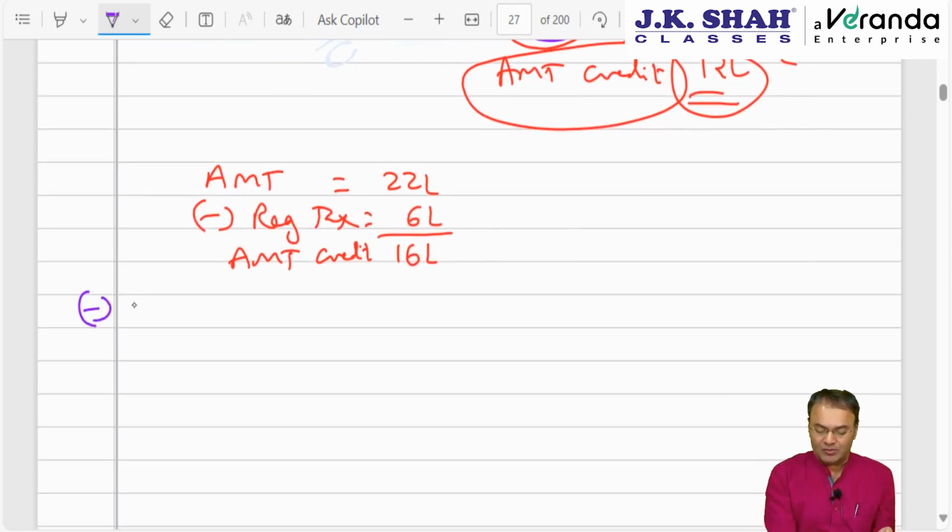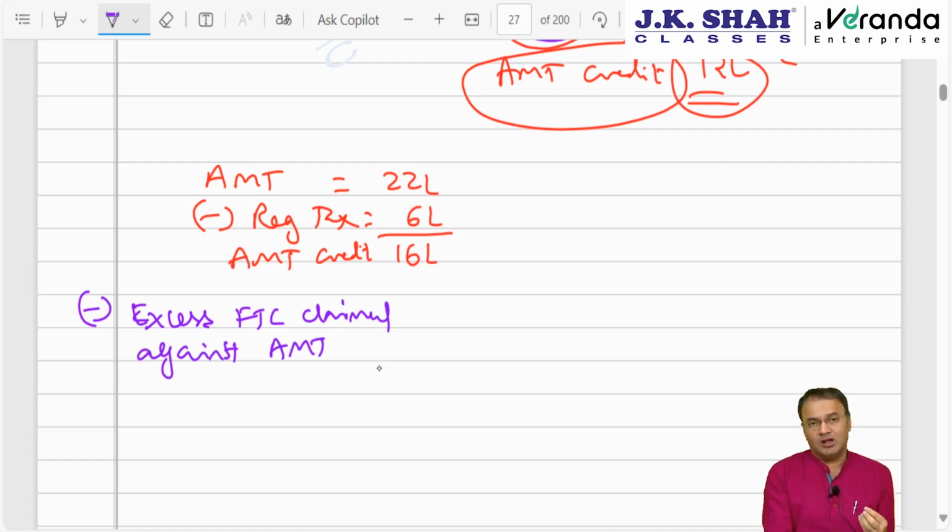So you subtract that from AMT credit. Excess FTC claimed against AMT as compared to what would have been allowable had this chapter not been there, or what would have been allowable out of the total 10 lakh FTC against regular tax. So 4 lakh is the extra one, subtracted, AMT credit will be 12.